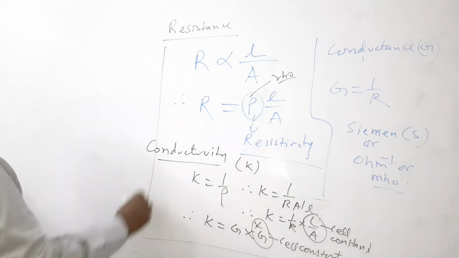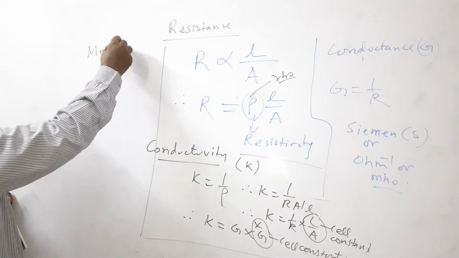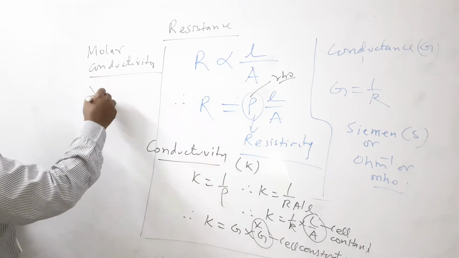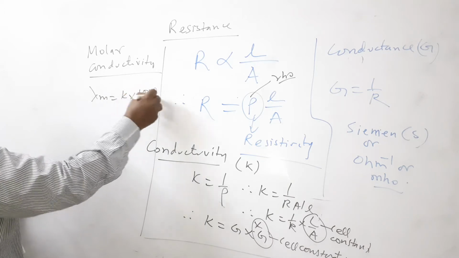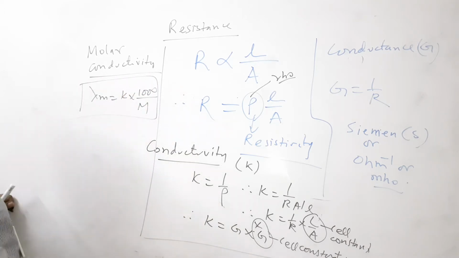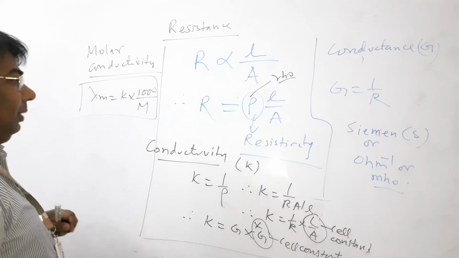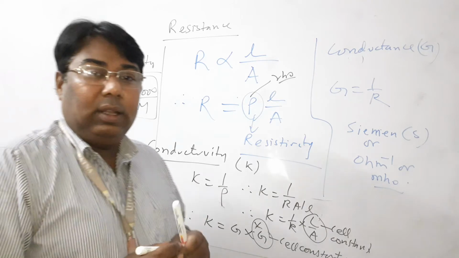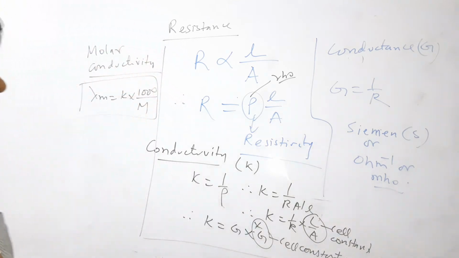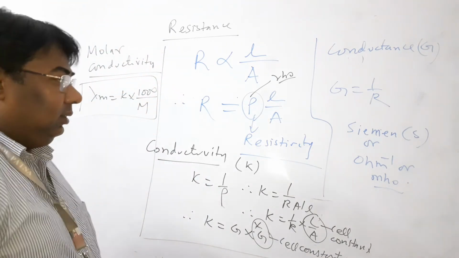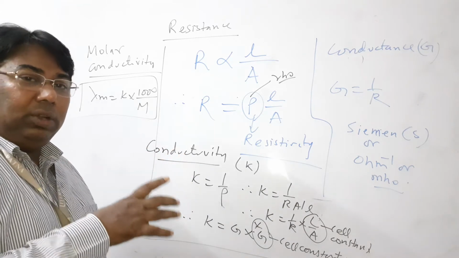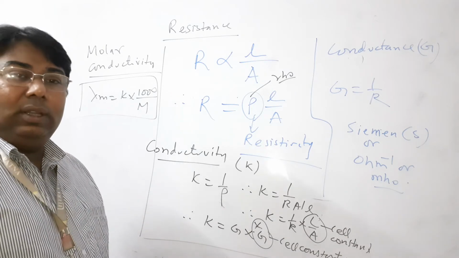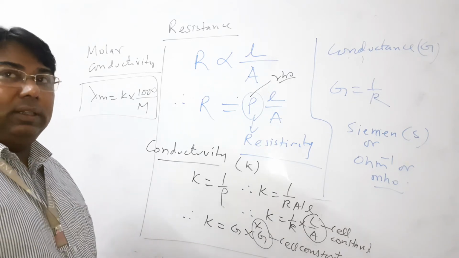Now we discuss the molar conductivity. Molar conductivity lambda m is equal to kappa into 1000 by M. This is the important relationship. Now Kohlrausch's law of independent migration of ions. In this we discuss the limiting molar conductivity. So hoping that all of you understand, and please note down all the formulas on a separate page and remember them at all times because it is helpful to solve the numericals.